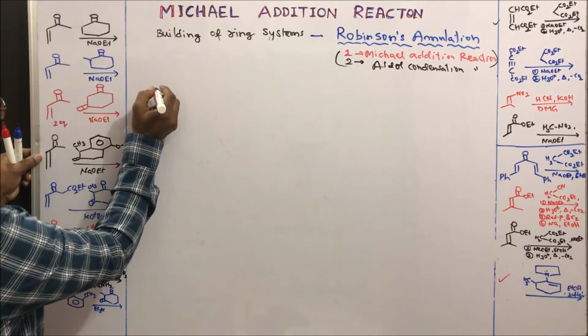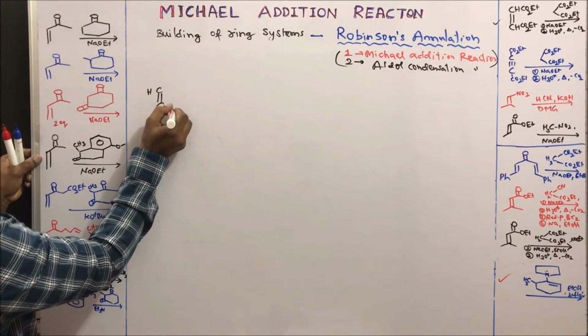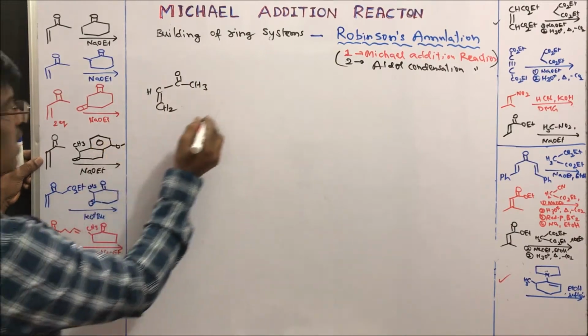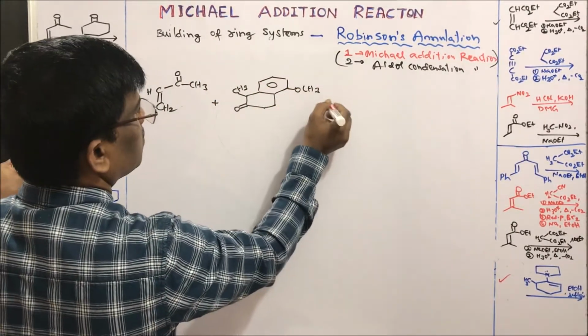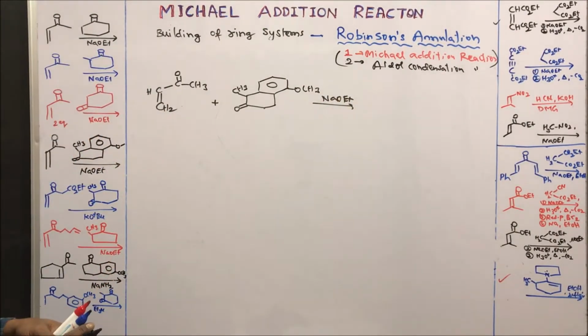Next, if I take this compound, methyl vinyl ketone, CH double bond CH2 CO CH3, and treat it in the presence of sodium ethoxide, what is going to happen?